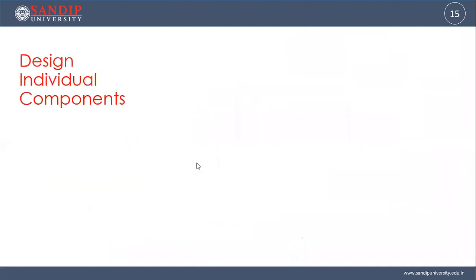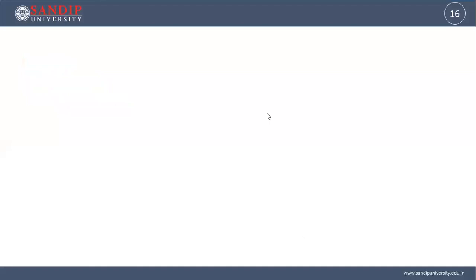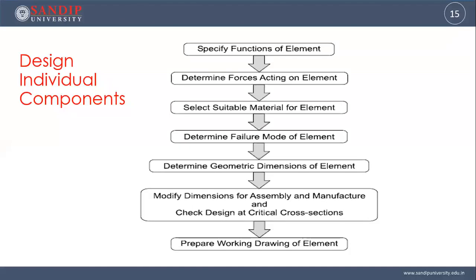Okay, so this was all regarding the design process, how the design starts. Now, hardly 5 minutes are remaining. I will just brief regarding the design of individual components, and we will discuss this in detail tomorrow in the next lecture.